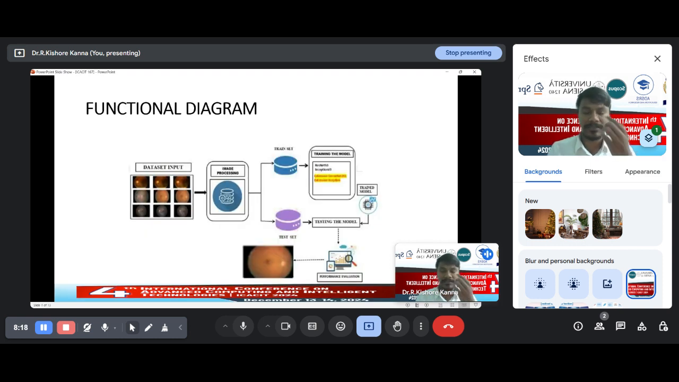So this is the functional diagram of this proposed research, where unknown data is considered as the data set input that is given into the image processing unit. The image processing unit will segregate the number of rows and number of columns separately. Then it will classify two sets of data: one is the training set, another one is the testing set.